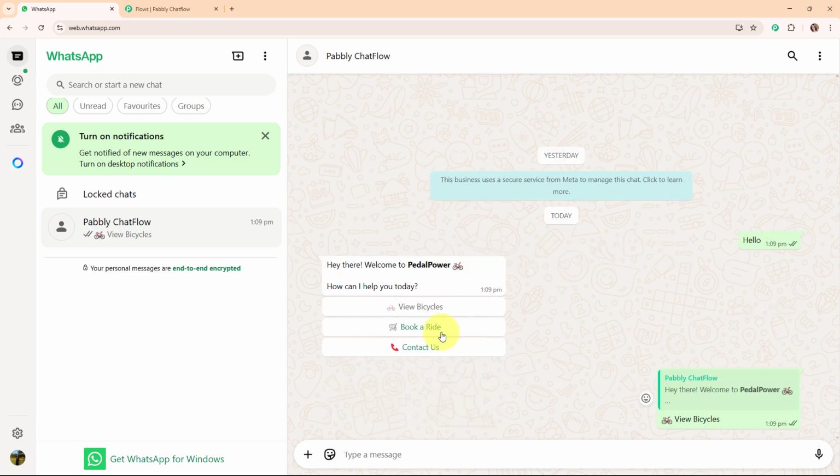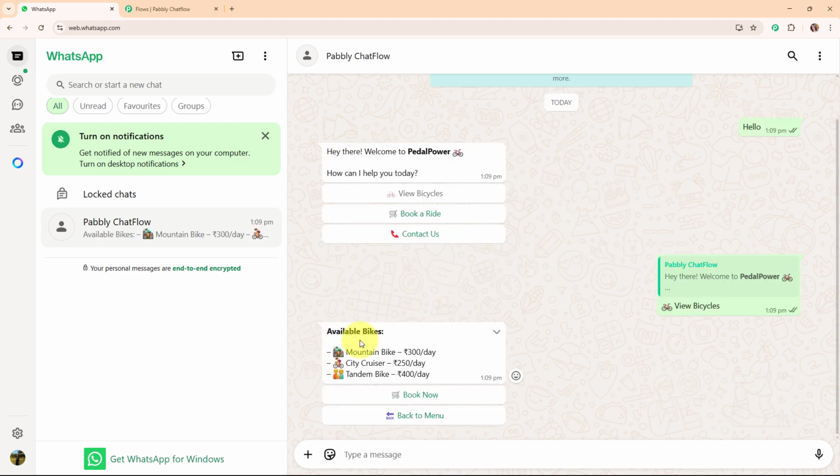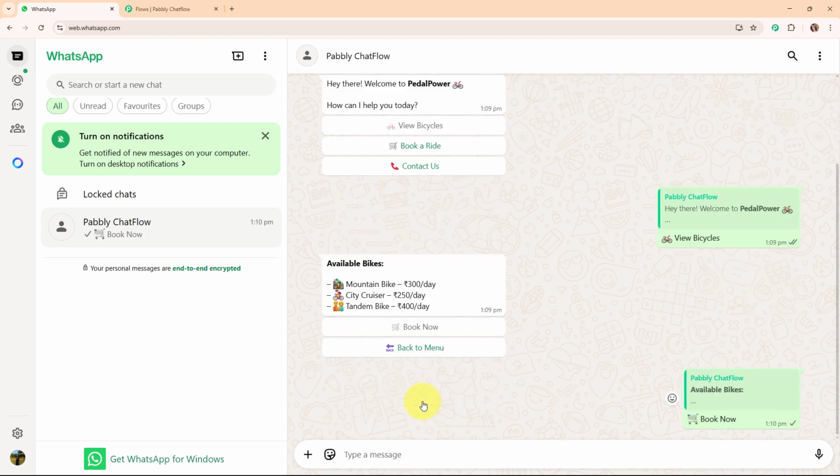So let's click on view bicycles, and here you can see it has sent us the available bikes, where we have received the categories of bikes with their rent, and then we have received quick reply buttons as book now or back to menu. So let's click on this book now.